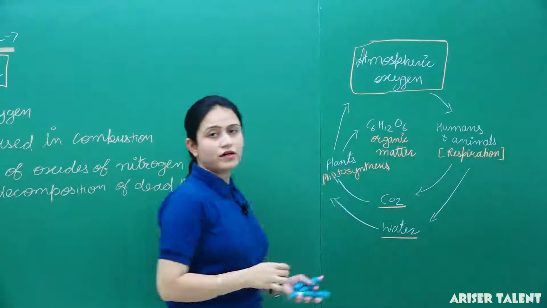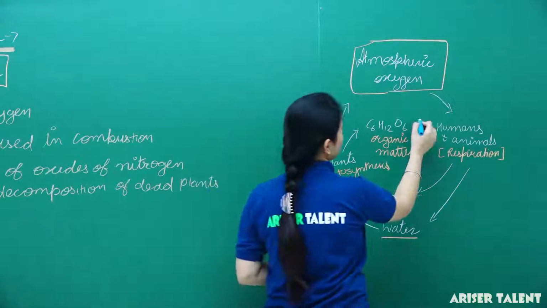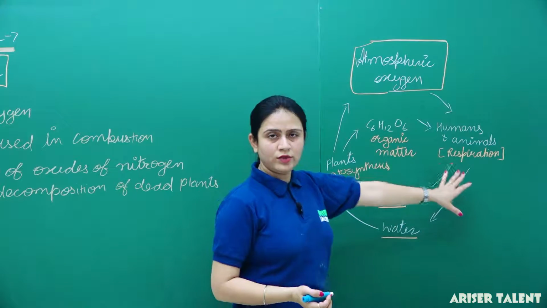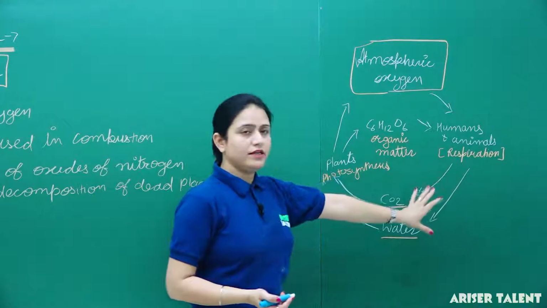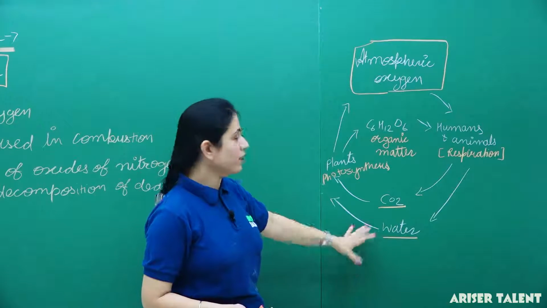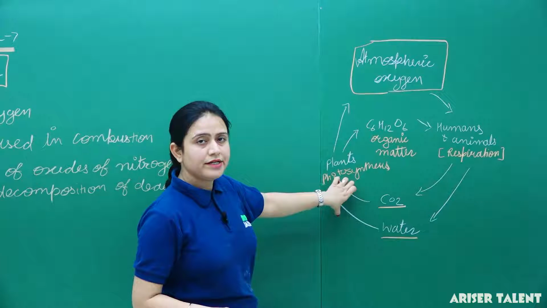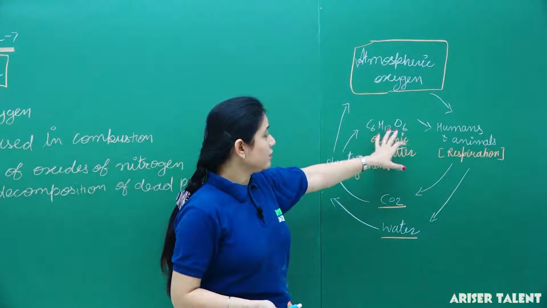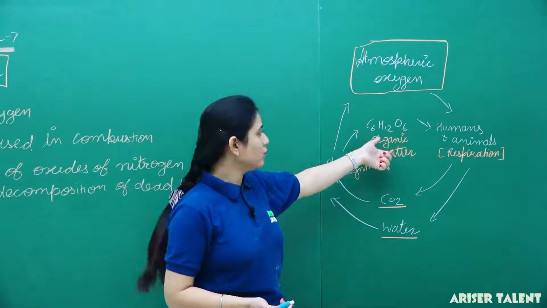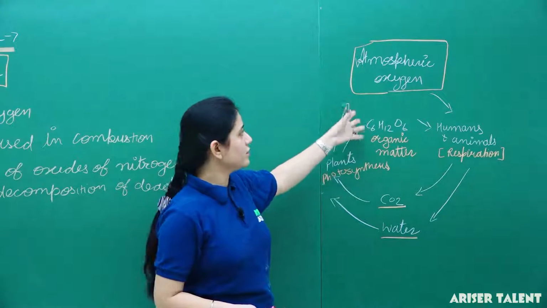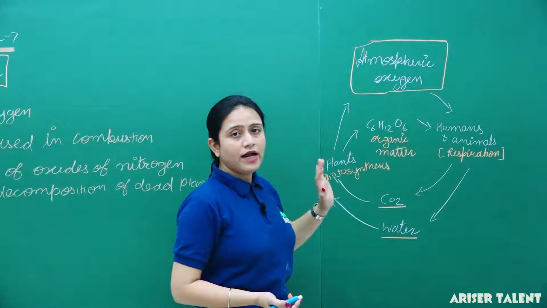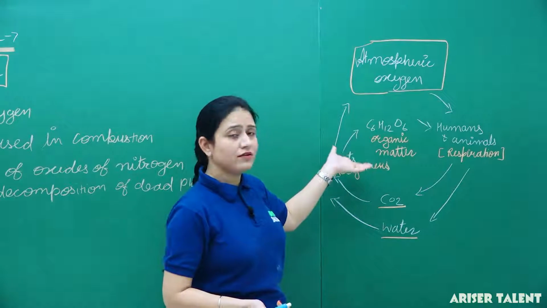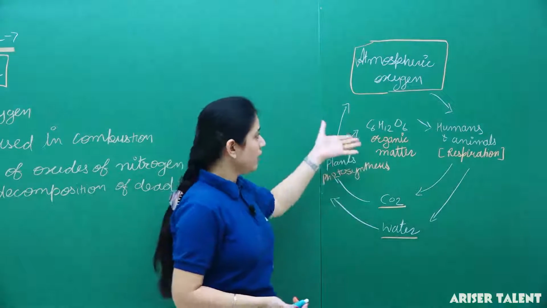Okay, and this organic matter is again taken by humans and animals in the form of food, and then again they do the process of respiration and they release carbon dioxide and water into the atmosphere, and again it is taken by plants and they make the food and they prepare organic matter like glucose, and they release oxygen which again goes into the atmosphere. Thus the level of oxygen is maintained in the atmosphere.